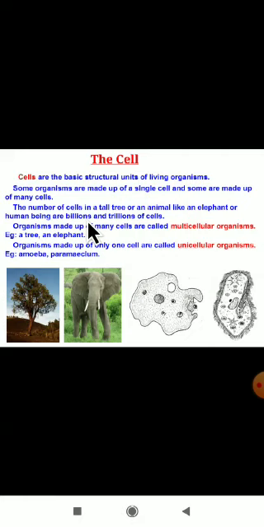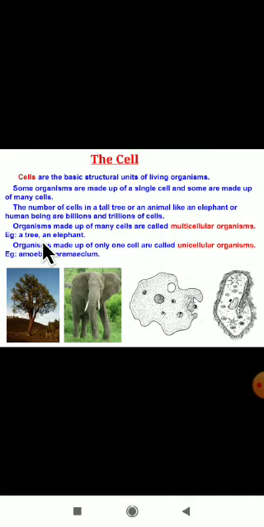See, how many cells are present in a tall tree, an animal like an elephant, or even a human body? The cells number in the billions or trillions. You know very well about mathematics: billions, millions, billions and trillions of cells. Organisms made up of many cells are called multicellular organisms. Here there are two types: one is the multicellular organism and the next is the unicellular organism.